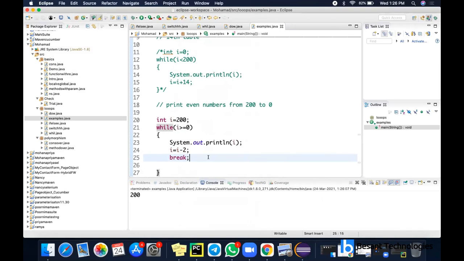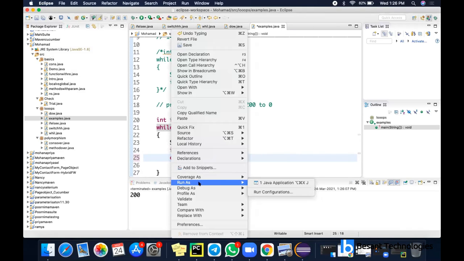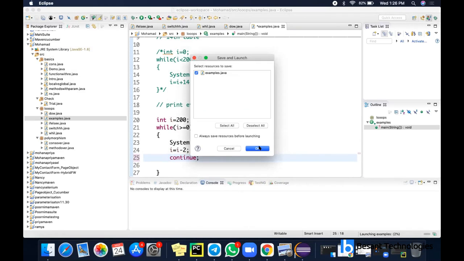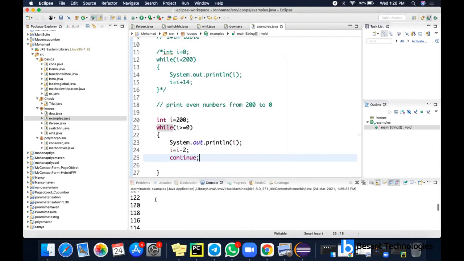It's just stop, right? It will not proceed further. So I am giving continue. So the same thing will happen here. By default, it will take continue unless we break the statement. So this is while and do while loop.